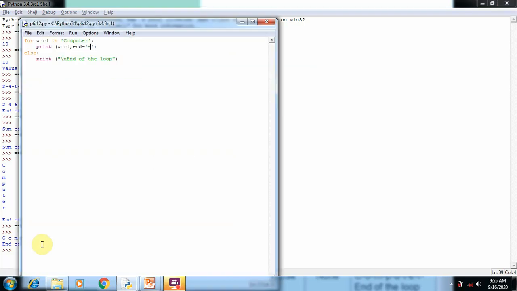So this is the simple program for using a string in the for loop. Now I'm going to change the string value into Mazhar Ulum.